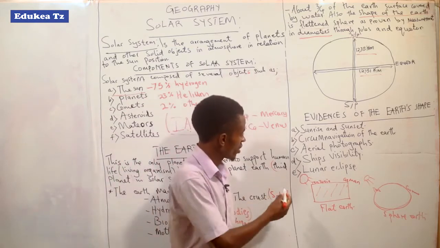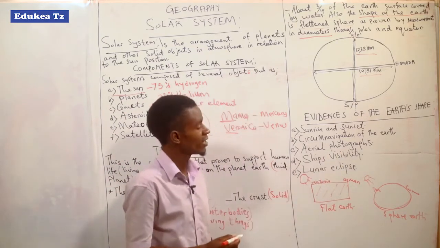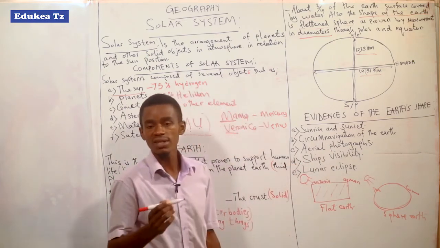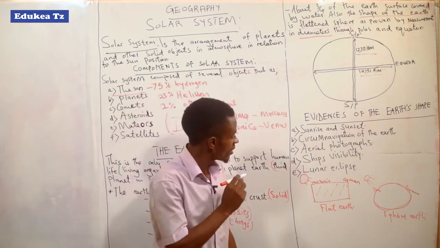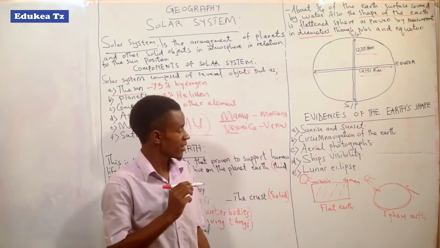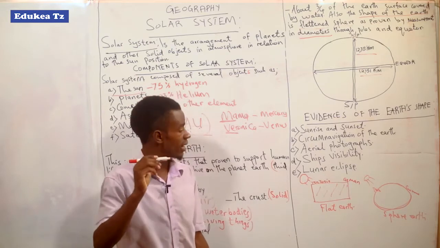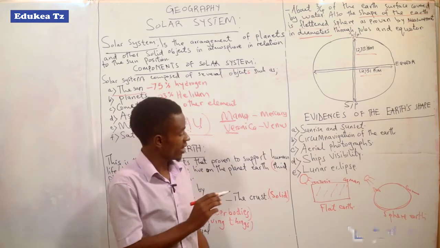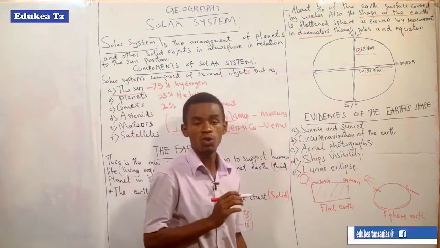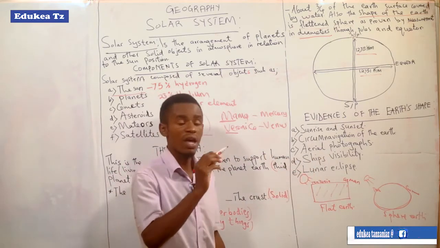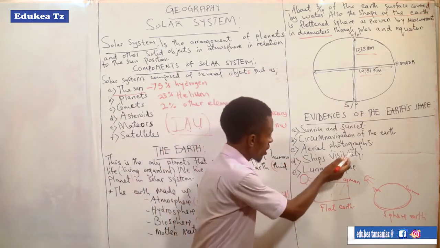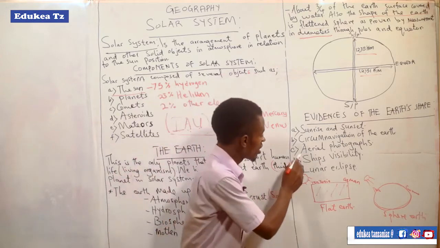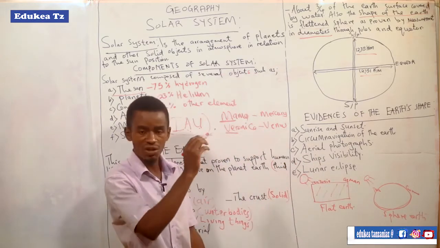The third point is aerial photograph. What is an aerial photograph? An aerial photograph is a photograph taken when the camera is held by an aircraft. When the picture is taken by the aircraft, it is seen that the Earth is curved.